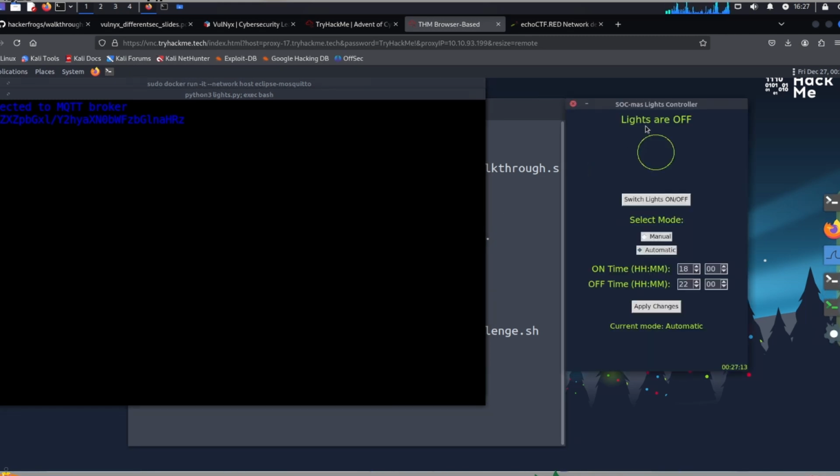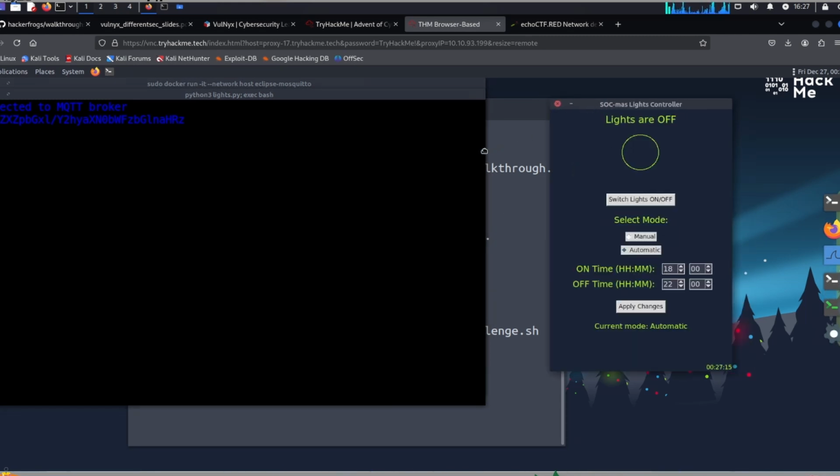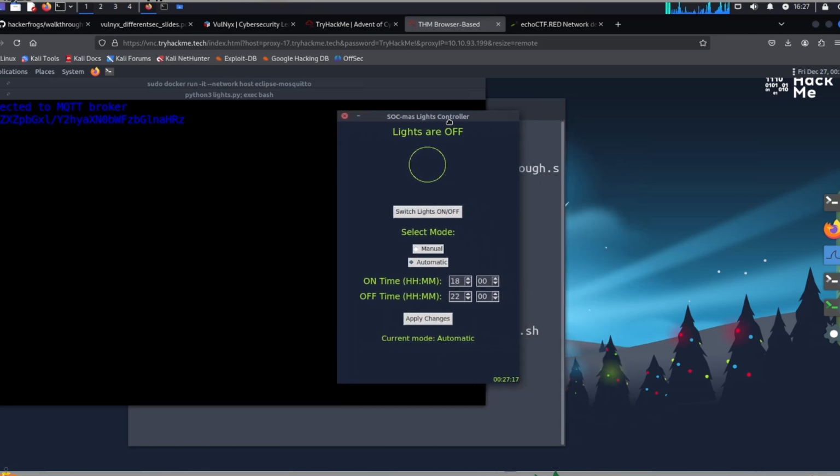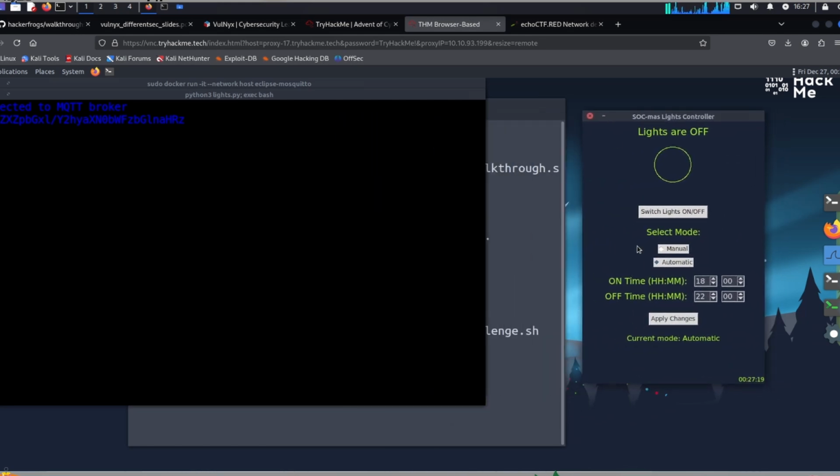Okay, so most importantly, we see here that this interface is the SOCMIS lights controller. So right now the lights are off, and we can't turn the lights back on. What we want to do is turn the lights back on so that the SOCMIS celebration can commence. So how do we do that?